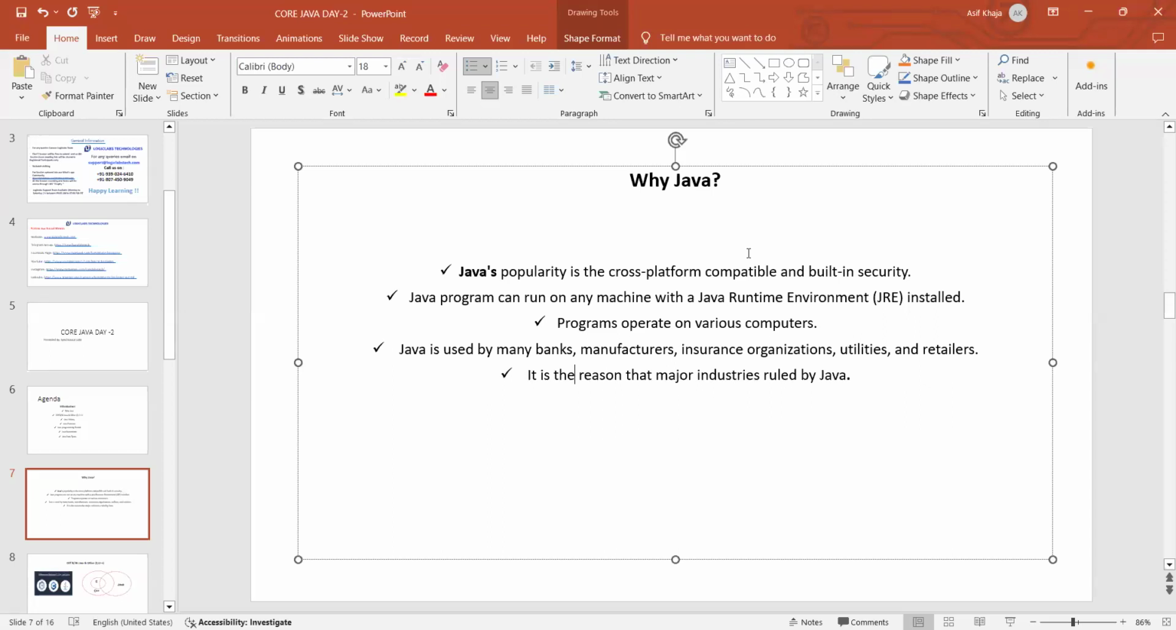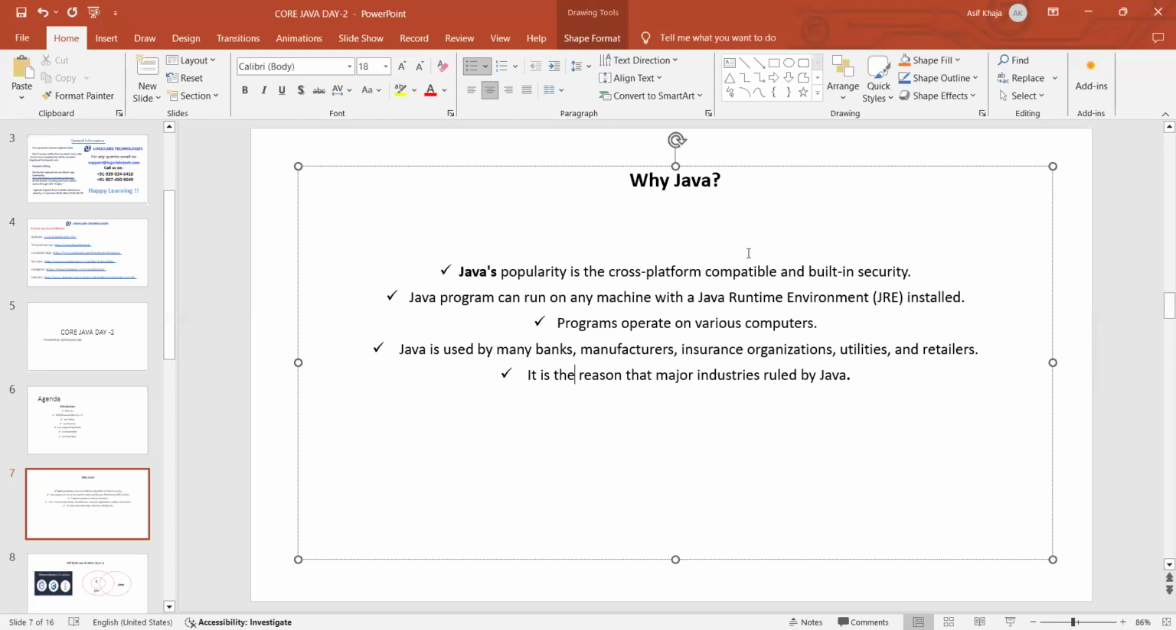Okay. And Java programs can run on any machine with a JRE installed. I told you, right, we can transfer the .class file and run it on another system. That other system should have the JRE. If the JRE exists on that system, then we are able to run the Java program. And those programs operate on various computers.